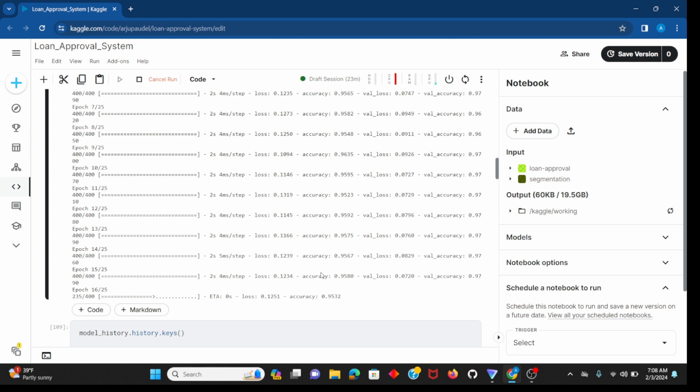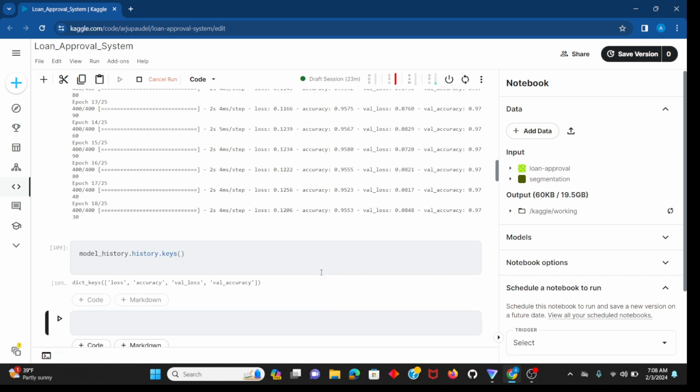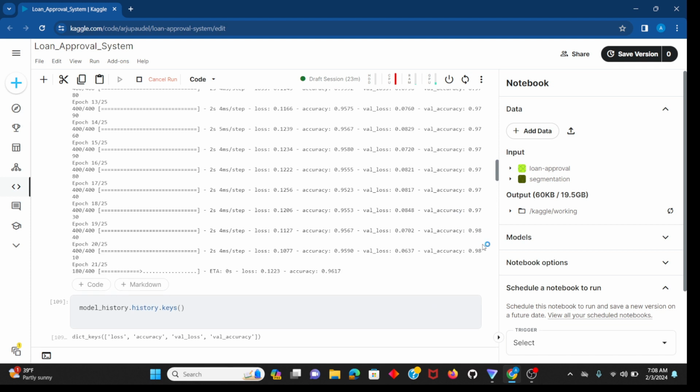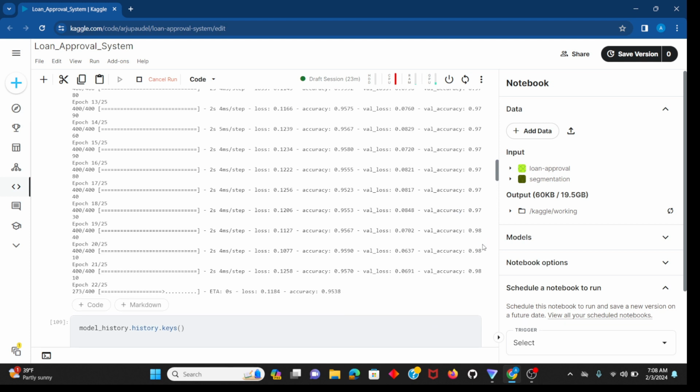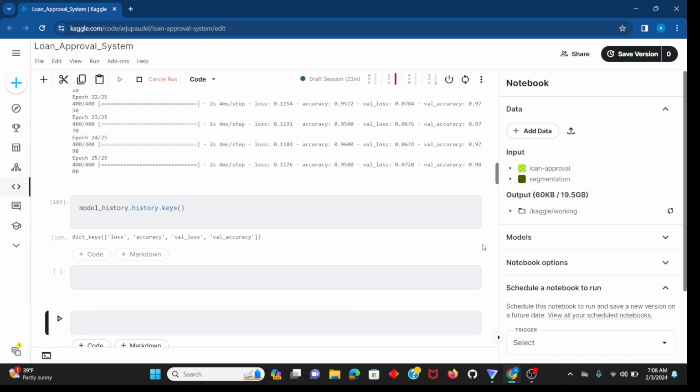We are getting high accuracy on validation and for training also, isn't it? So you can see in our model we are getting an accuracy of 95%, the loss has decreased to 0.11, and our accuracy is 95% for training and 98% for validation accuracy.